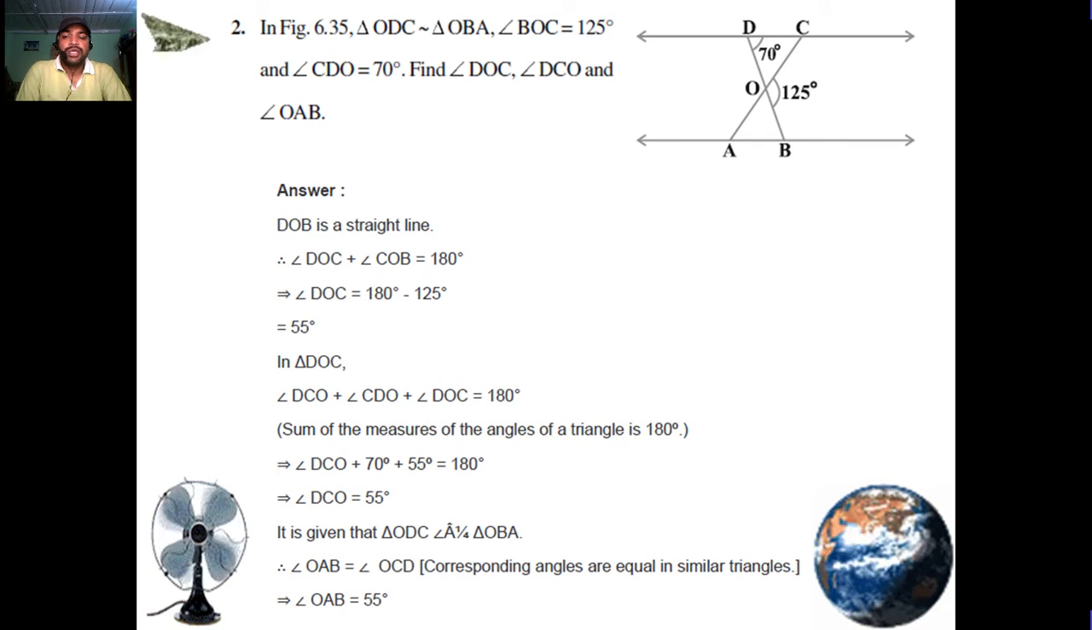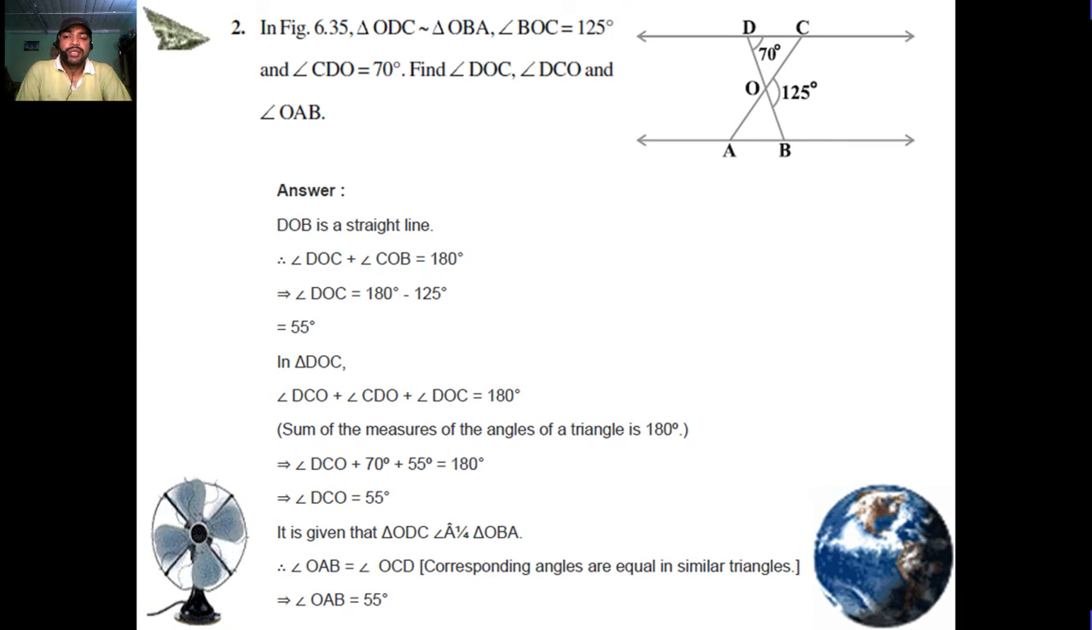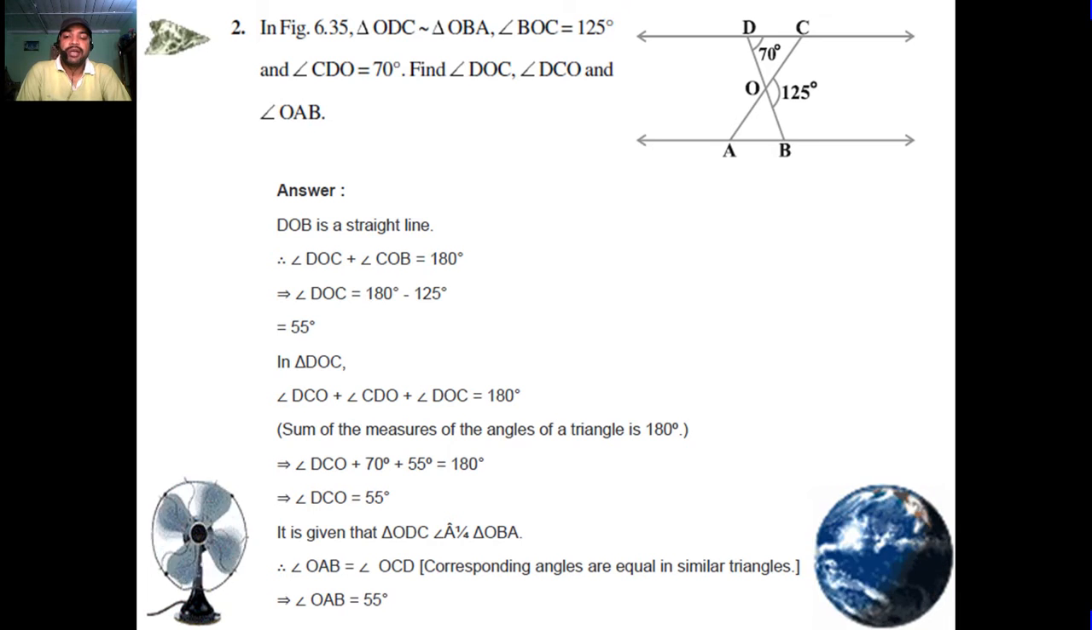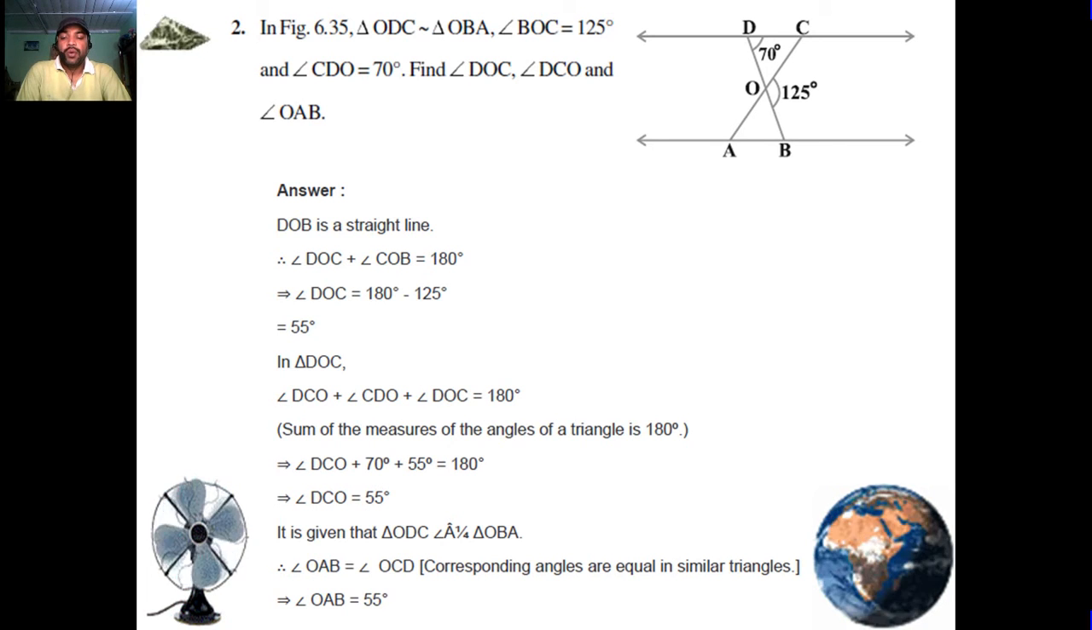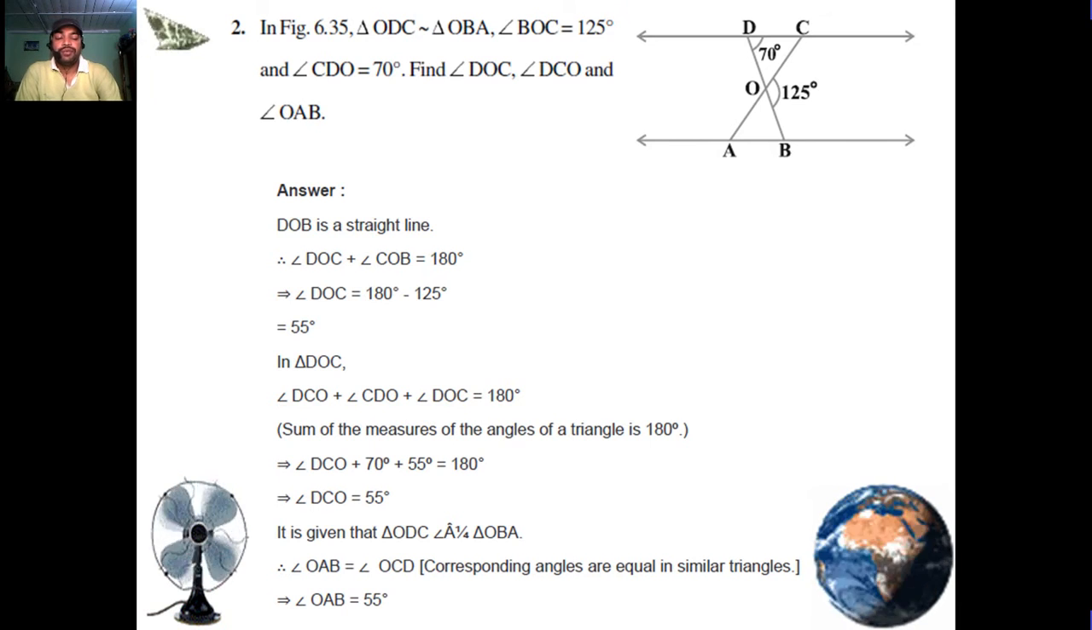In a triangle, DCO plus CDO plus DOC is equal to 180. Sum of the measure of the angles of a triangle is 180. DCO plus 70 plus 55 is equal to 180. DCO is also 55. It is given that triangle ODC is similar to triangle OBA, so angle OAB is equal to angle OCD. Corresponding angles are equal in similar triangles. Angle OAB is equal to 55.